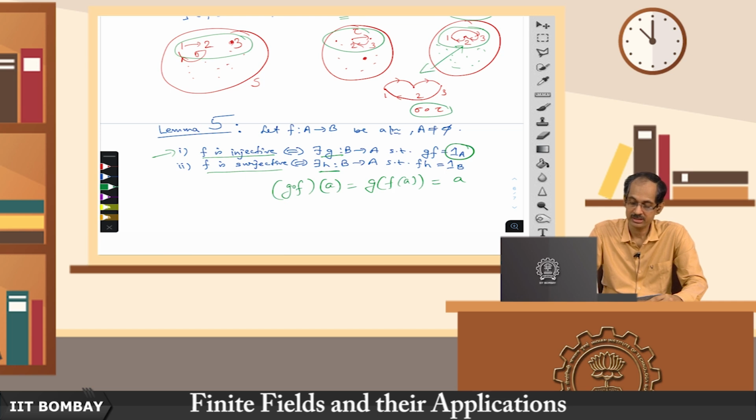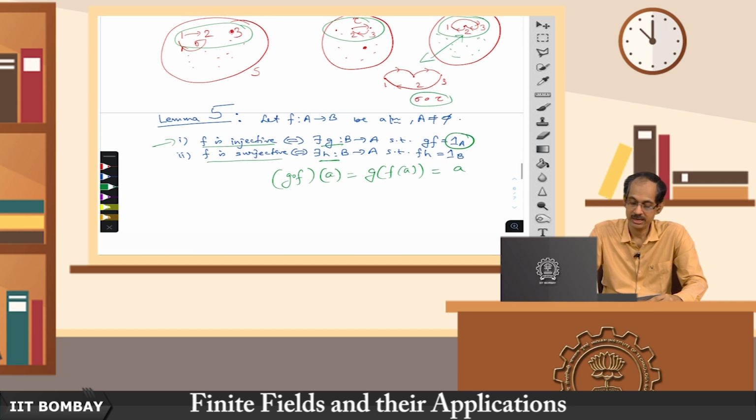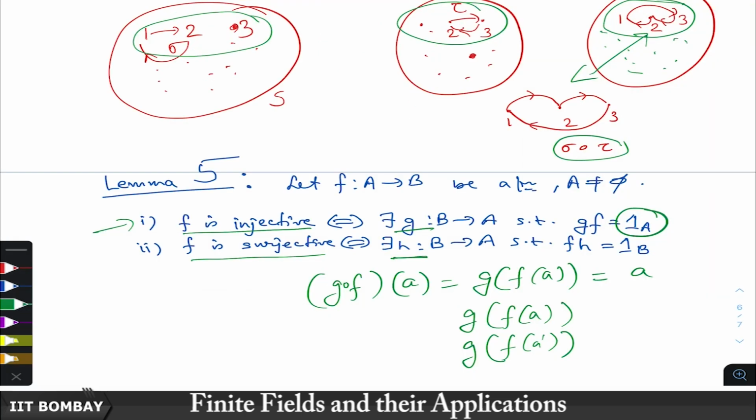Now, if it is a itself, then clearly f has to be injective, because if you have two elements a and a prime, and if f(a) and f(a prime) are the same, then g of them will also be the same. g is a map, it takes one element to only one element.